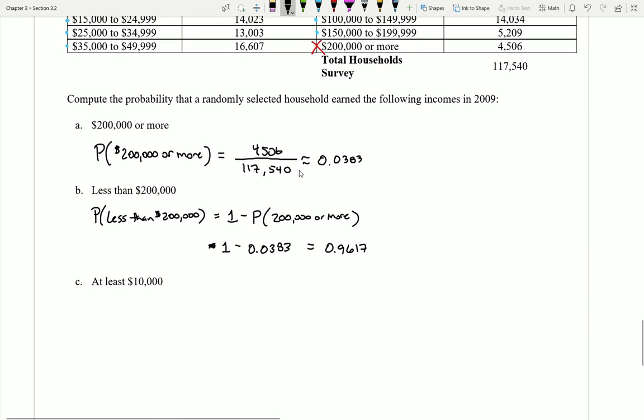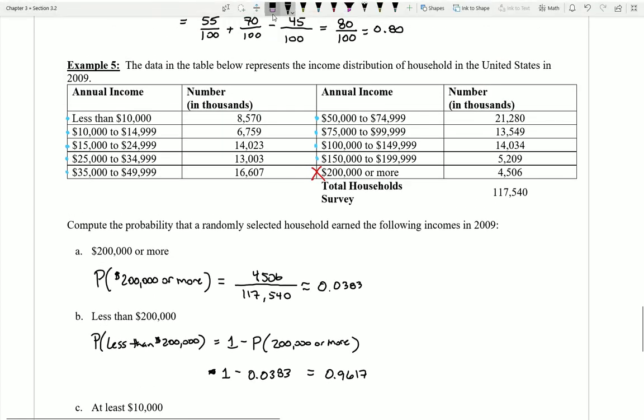Take a look here at part C. We have the same idea. Here I want the probability of getting a household that earns at least $10,000. Okay, well if I go back up above and I start to think about all of the categories that I want, which are the categories that are going to be earning at least 10,000? So 10,000 is the least amount they can be earning. Well, here's 10,000, and well, would you look at this? All of these different categories are earning 10,000 or more. Well, that's again 9 different categories I have to go add up. However, there's only one category that I don't want.